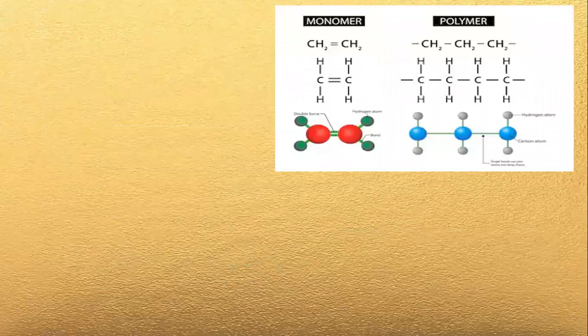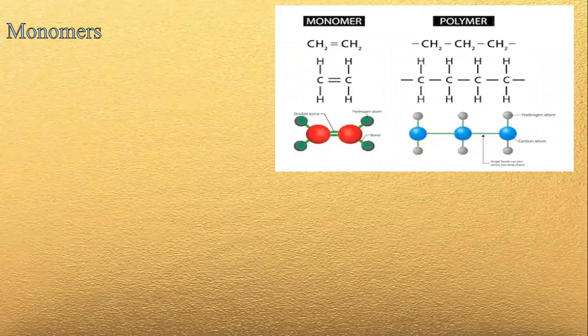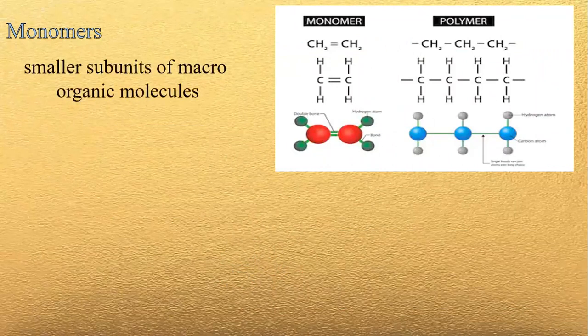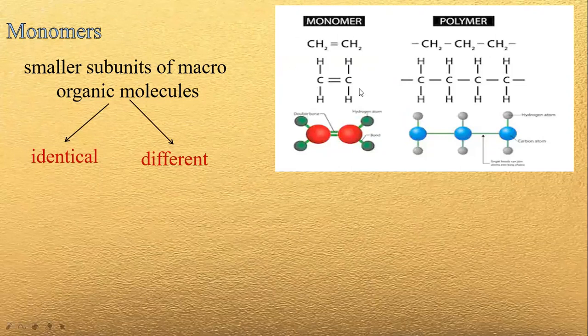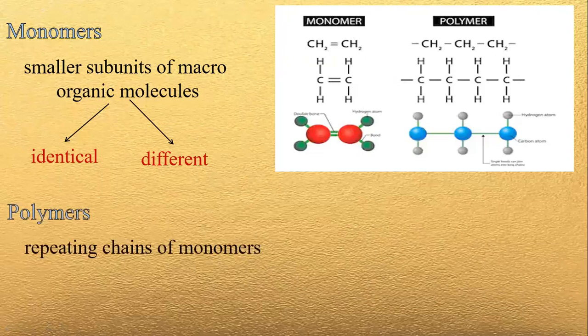Organic compounds have 2 classifications. The first is what we call the monomer. It is a smaller subunit which serves as the base unit. All macromolecules are made up of monomers. They can be different or identical. Just like what we can see in the picture, it is an example of identical monomers because they have the same structure. The second classification of organic compounds is the polymers.